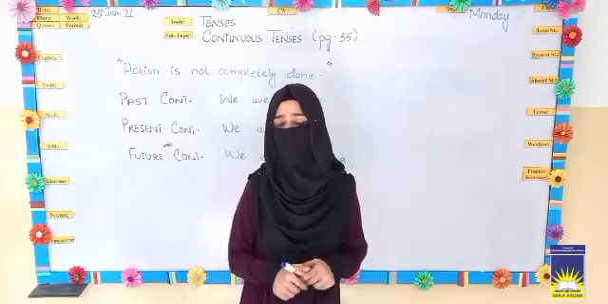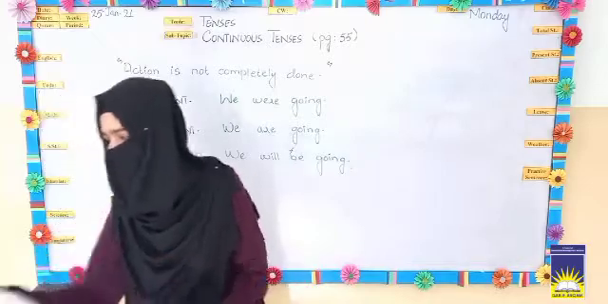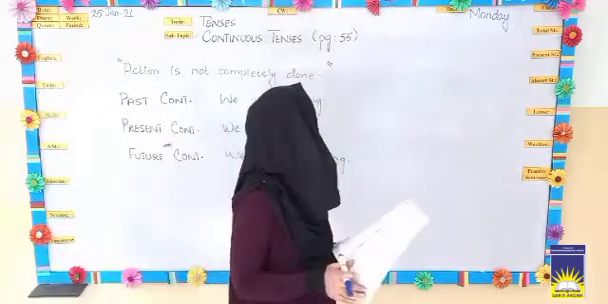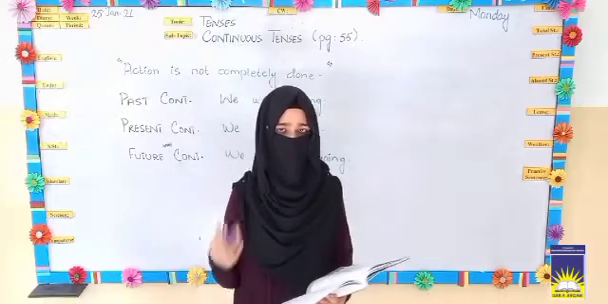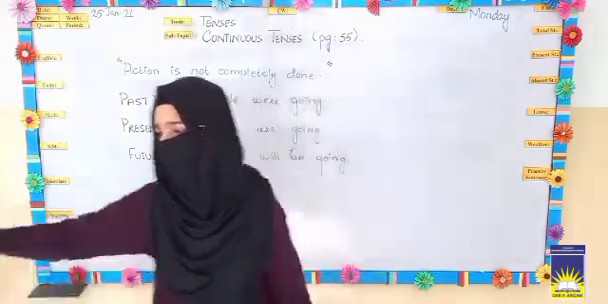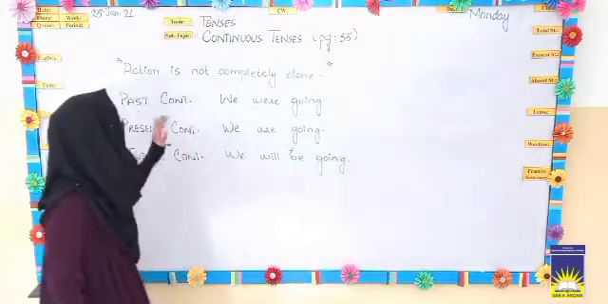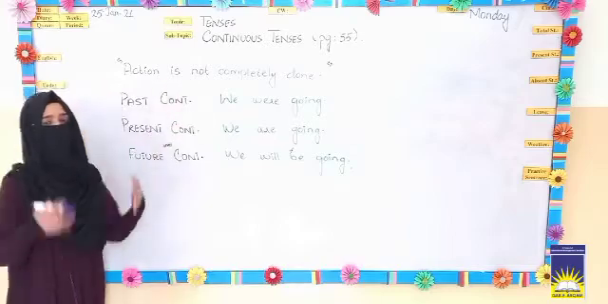So students, today's task is given in your workbook on pages 55 to 57, and this is related to continuous tenses. Now what are these? Let's look at the board. These are the types of tenses.